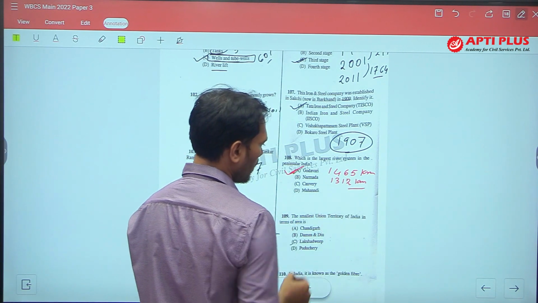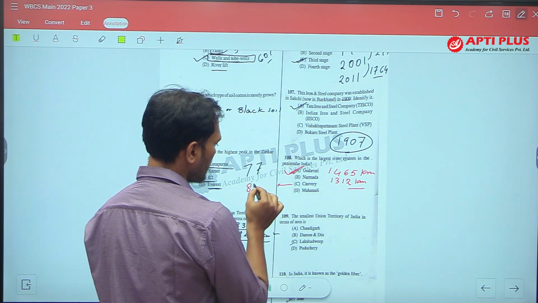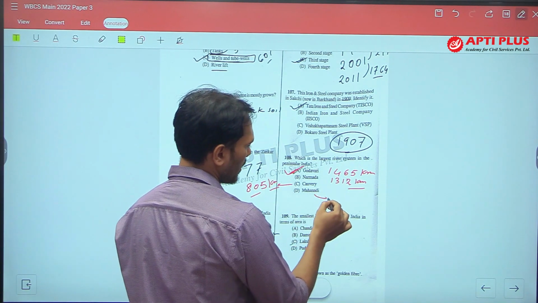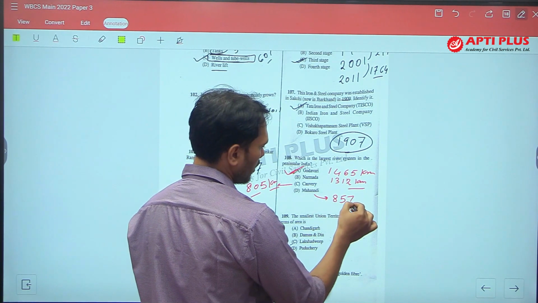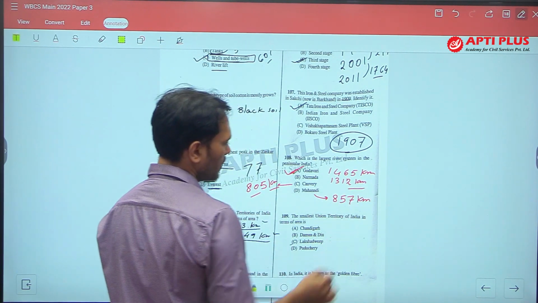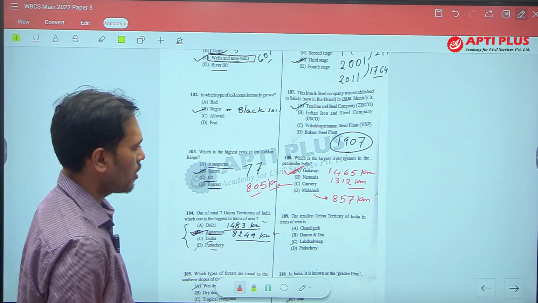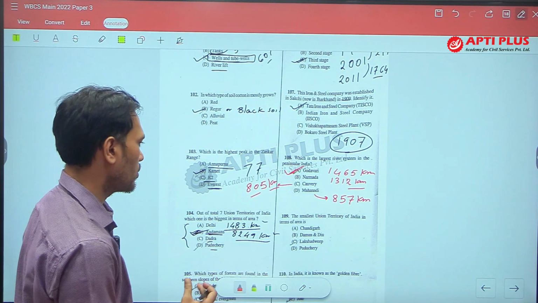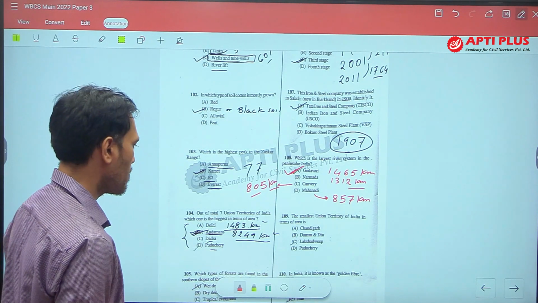Okay. Kaveri's length is 805 kilometer. Mahanadi's length is 857 kilometer. So, out of these rivers, Godavari is the longest. This is the longest and largest in South India or in peninsular India.